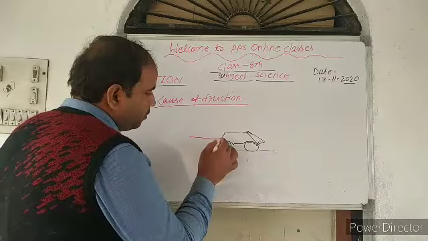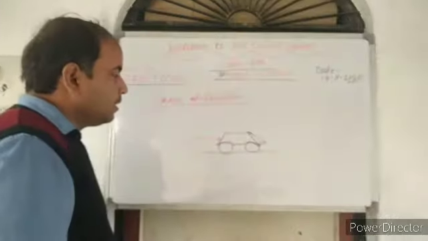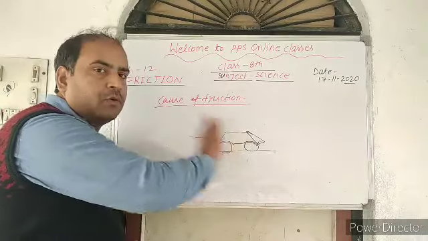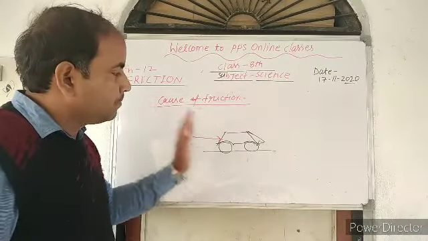So we have to apply the force from this side. With the help of our hand, we are applying the force on the car.